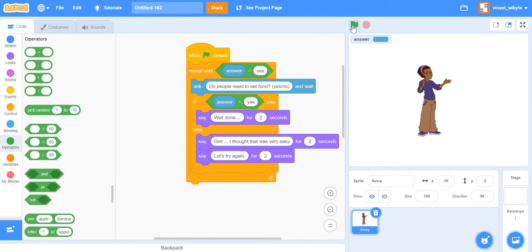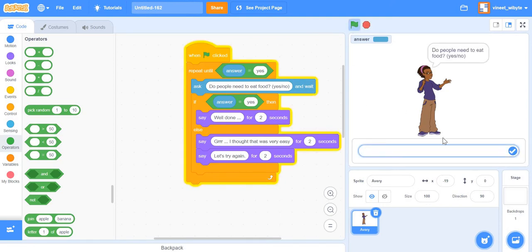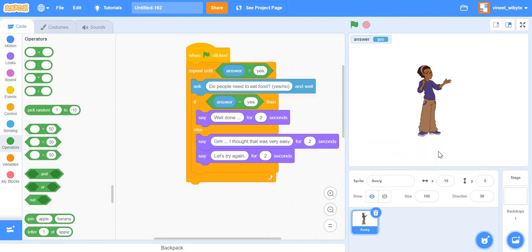So if I see it working, Sprite asks me, do people need to eat food? Say I say no, well, Sprite will for sure get angry. It says, I thought that was easy. Let's try again. It's very patient. So it asks again. This time if I say yes, Sprite says yes, well done, very good. That's because it got the answer that it was looking for, which is yes, and hence it has no longer a need to repeat this whole thing, right?